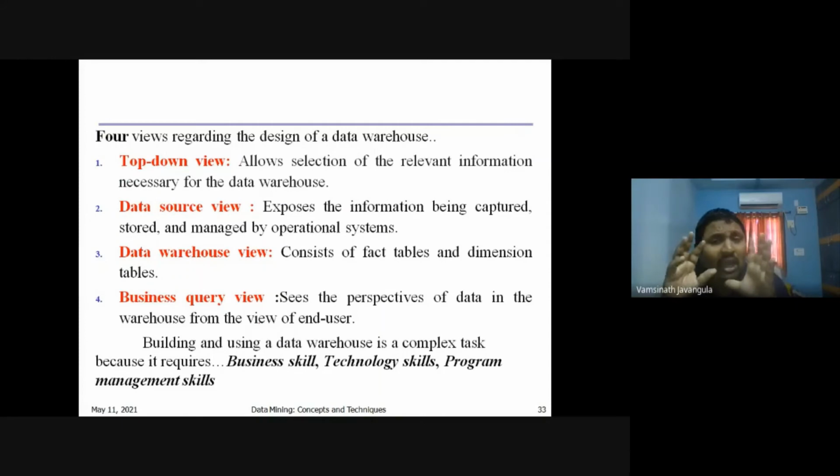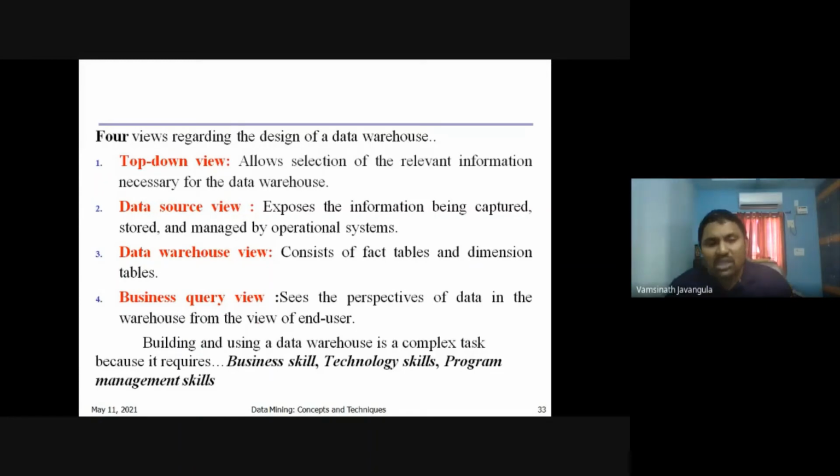Okay, data is collected. From where we have to collect? It exposes the information being captured, stored, and managed by the operational system. What are our sources? And the third one is the data warehouse view. What kind of fact tables and what kind of dimension tables we require in the data warehouse, that view we are going to call the data warehouse view.